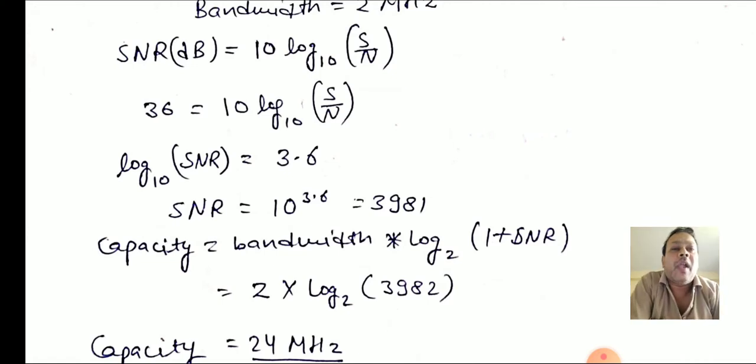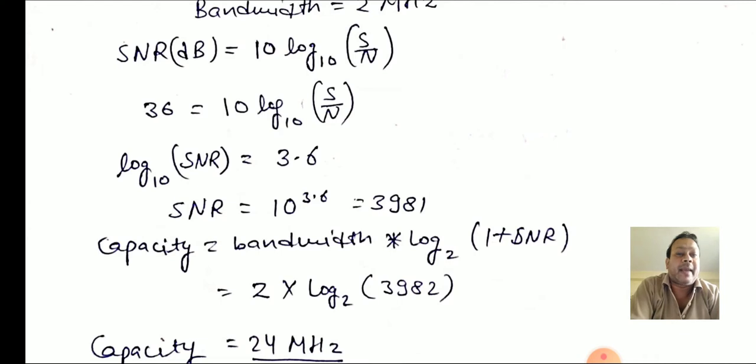After putting this value, we get log base 10 of SNR is equal to 3.6, and ultimately SNR is equal to 10 to the power 3.6. By using the property of log, the base 10 remains the base, and 3.6 becomes the power. So we got SNR is equal to 3981. Clear?